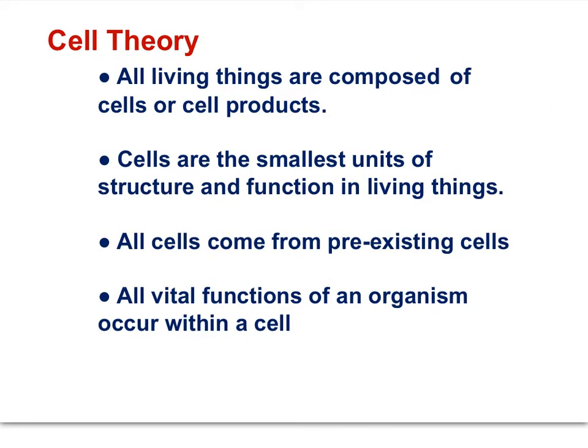Here's an outline of cell theory. All living things are composed of cells or cell products. Cells are the smallest units of structure and function in living things. All cells come from pre-existing cells. All the vital functions of an organism occur within a cell. We will look at the vital functions of an organism later in this movie.